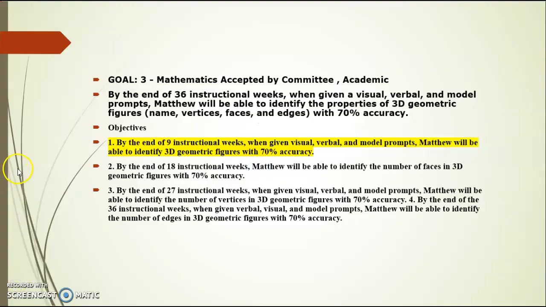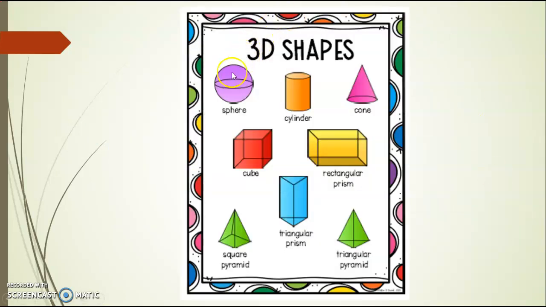So goal number 3, Matthew, we are going to identify 3D geometric figures. And here are some of the 3D shapes. We know that this is a sphere, that this is a cylinder, a cone, the cube, the rectangular prism, the square pyramid, the triangular prism, and the triangular pyramid.